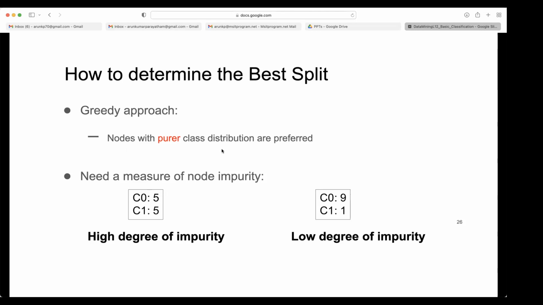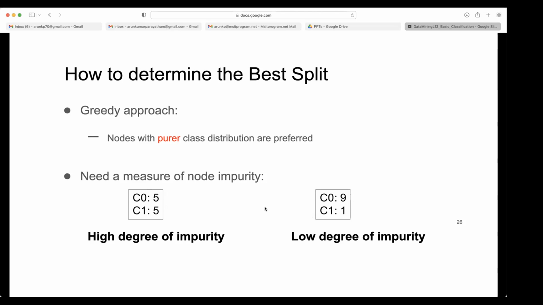That is called the greedy approach for this algorithm. So nodes with purer class distribution are preferred. What is the meaning of purer? Making less error. That is purer. Here two distributions, or nodes, are given. One has a 5-5 even distribution, the other has a 9-1 distribution. Which one is purer here?